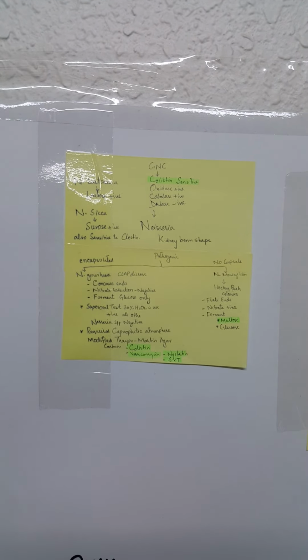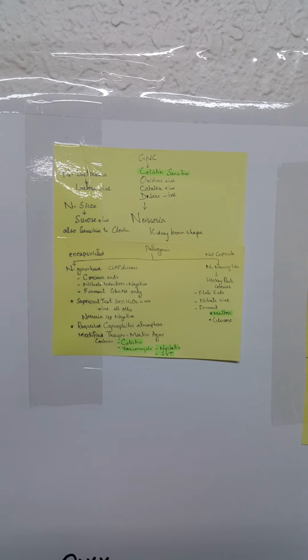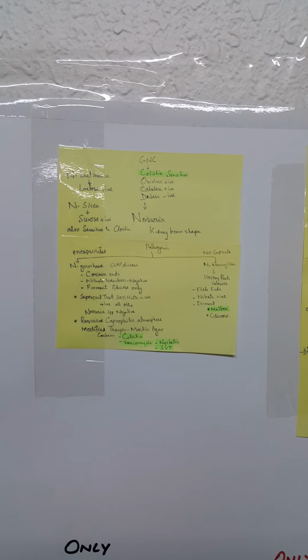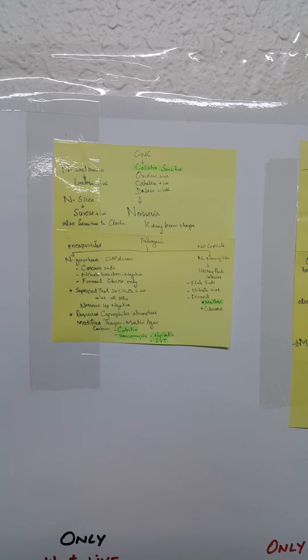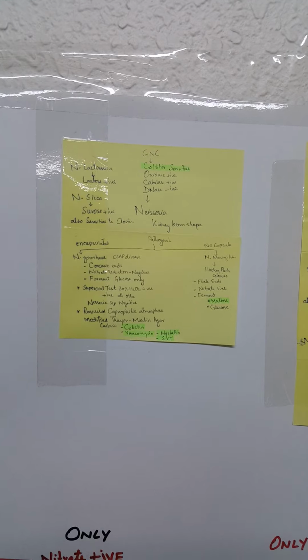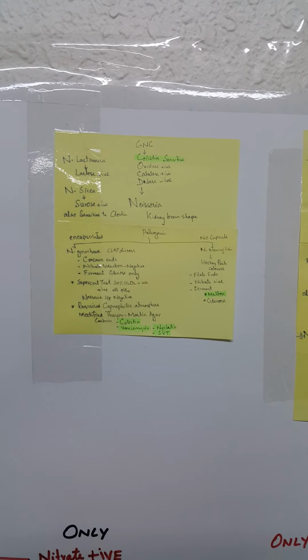Gram negative cocci, we are explaining Neisseria, which is cholesterol sensitive, oxidase positive, catalase positive, but DNase negative. Neisseria is kidney bean shaped, and the two major pathogens are Neisseria gonorrhoeae, which is non-capsulated, and Neisseria meningitidis, which is capsulated.